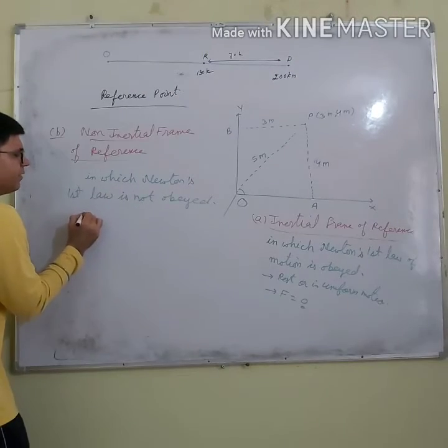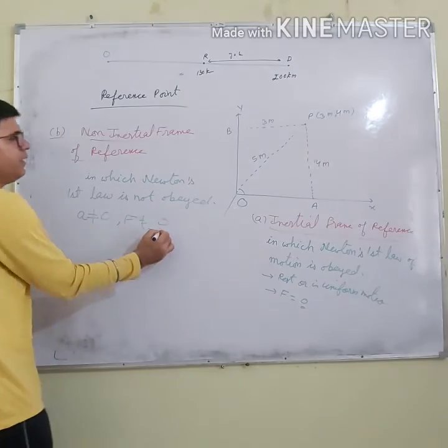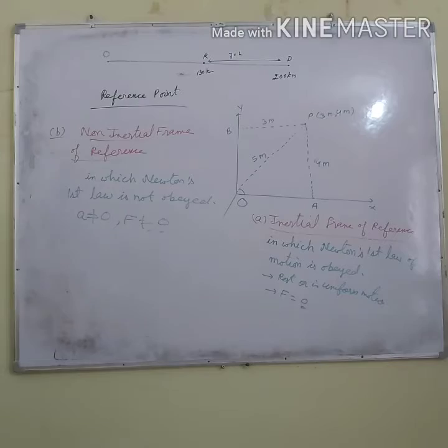In this case, acceleration is always non-zero and force acting is always non-zero.